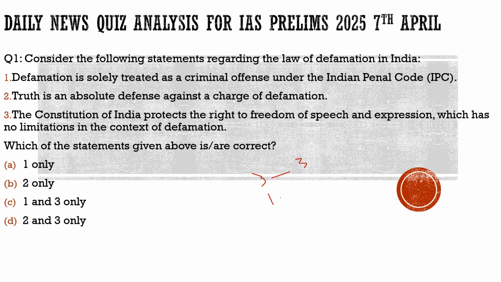What are we going to do? We'll take up the important articles from the newspapers and try to break them down into the simplest language possible. We derive these questions from those articles so that it gives the idea which part of the newspaper is important for you, what should be your approach when reading these news articles, and how you can expect a possible prelims question from them. This is what we are going to do in the first phase, and most of the questions would revolve around this current affairs part only.